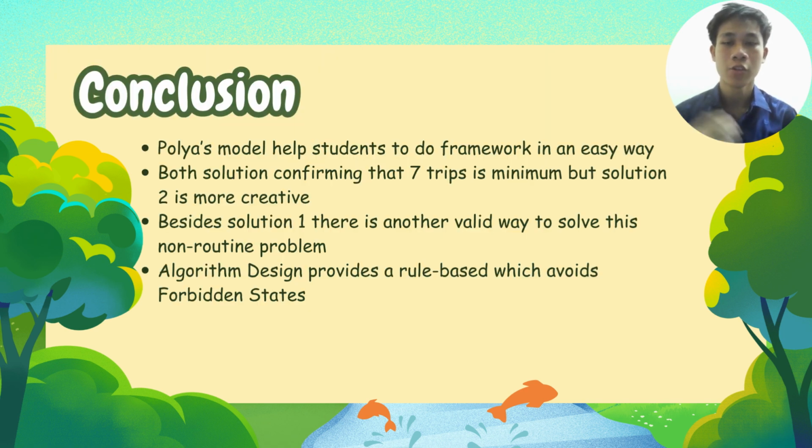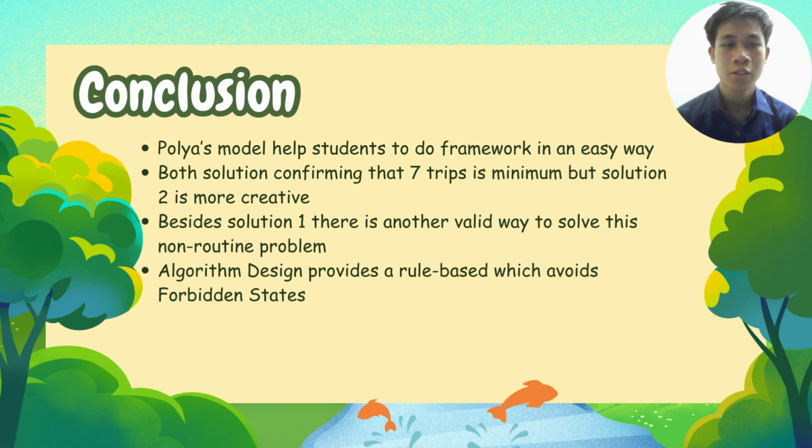In conclusion, as we all know, the Polya model helps students build a framework in an easy way, which helps each student make several plans to solve this problem. Second, both solutions confirm that seven trips is the minimum, but solution 2 is more creative. Third, besides solution 1, there is another valid way to solve this non-routine problem, which is solution 2. We use constraint analysis, which includes our creativity and high-level logical reasoning. Lastly, algorithm design provides a rule-based approach which avoids forbidden states.